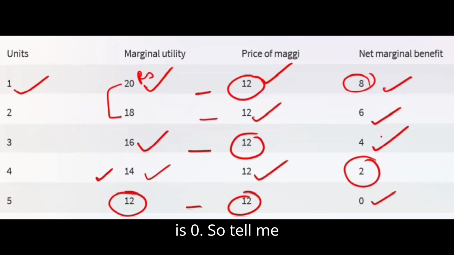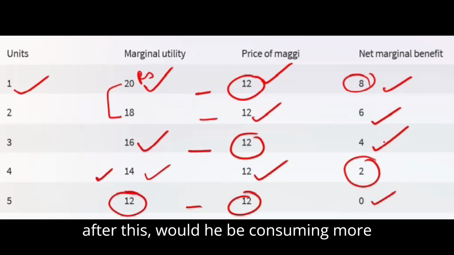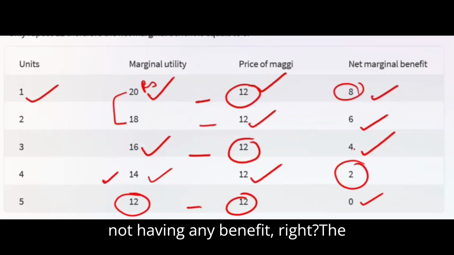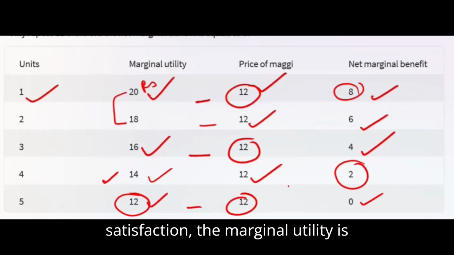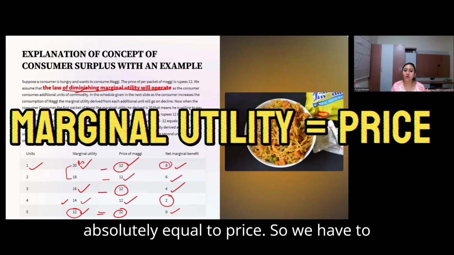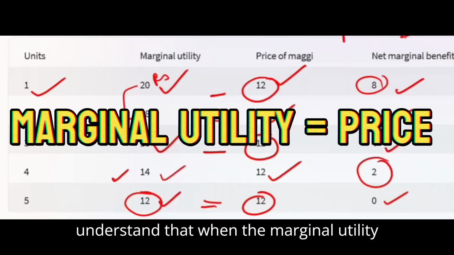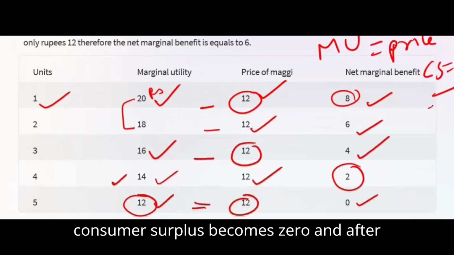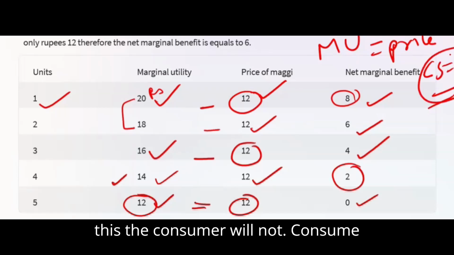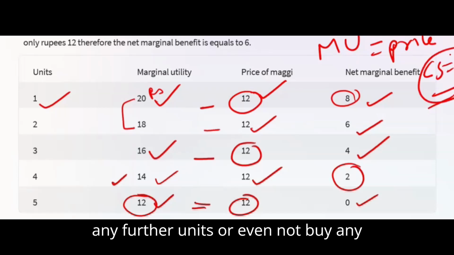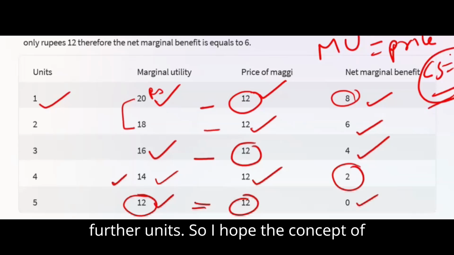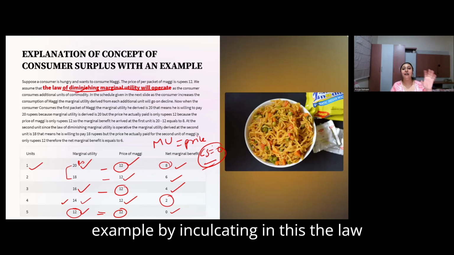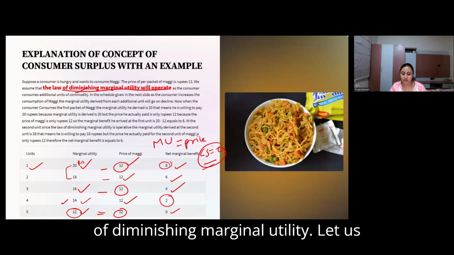So tell me, after this, would he be consuming more units? No. The answer is no, because he's not deriving any benefit, right? The satisfaction, the marginal utility is absolutely equal to price. So we have to understand that when the marginal utility is equal to the price of the product, the consumer surplus becomes 0. And after this, the consumer will not buy any further units. So I hope the concept of consumer surplus is clear with this example, by including the law of diminishing marginal utility.